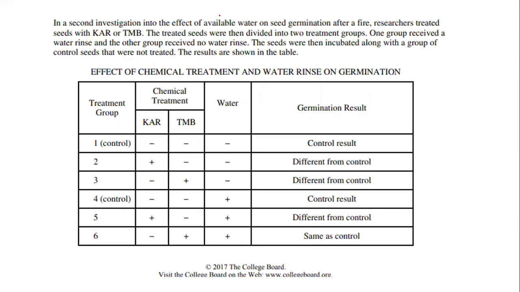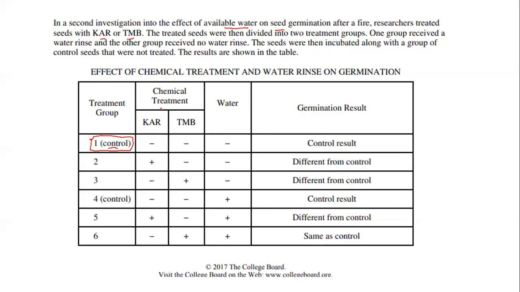So in the second investigation, on the effect of water on seed germination after a fire, researchers treated seeds with KAR or TMB. The treated seeds were then divided into 2 treatment groups. One received a water rinse and the other received no water rinse. The seeds were then incubated along with the control seeds. The results are shown. So let's look at this first group. We'll go across and make sure you guys feel comfortable how to read it.